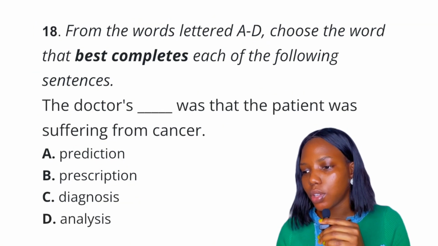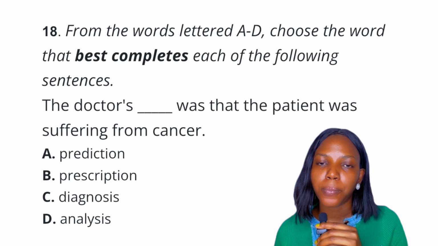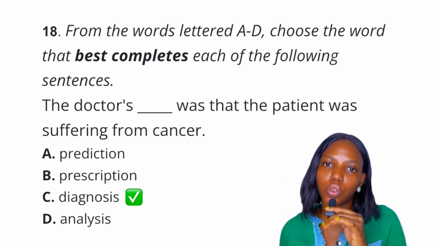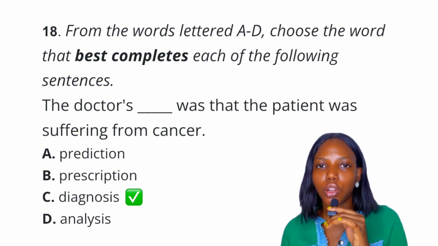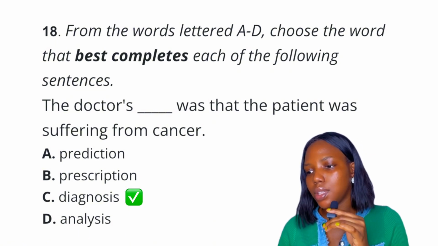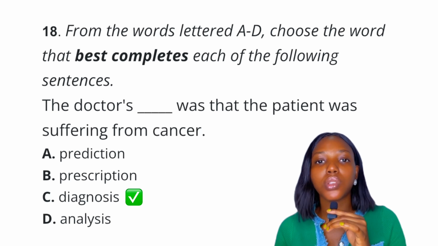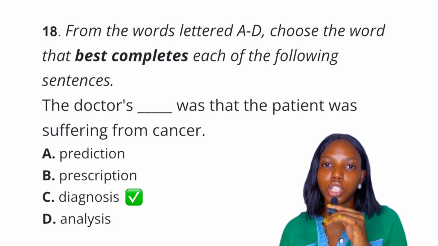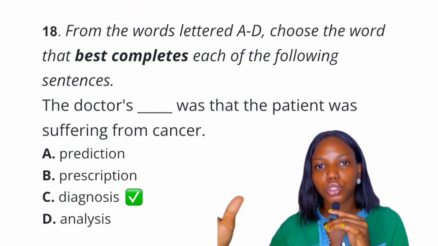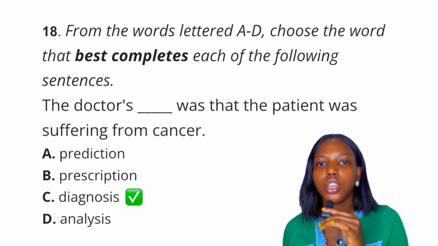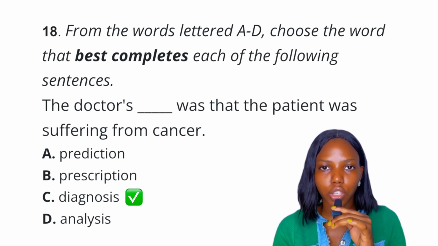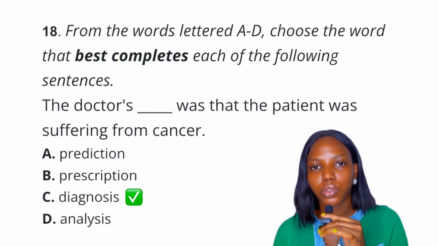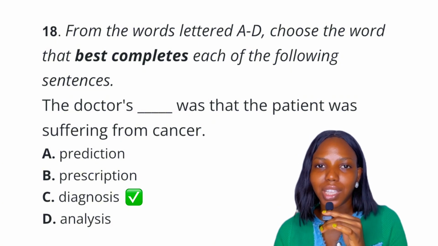Question 18. Okay, so the doctor's dash was that the patient was suffering from cancer. So the answer to this question is option C, diagnosis. Diagnosis is the identification of a condition, right? The correct medical term. So we can see doctor, we can see the patient suffering from cancer. So the diagnosis was that the patient was suffering from cancer. Option A, prediction. Prediction is a forecast of the future, right? Prescription is the recommendation of the doctor on a particular medication or treatment, right? When we say analysis, analysis is a detailed examination of something. Okay, so the best answer is definitely option C.